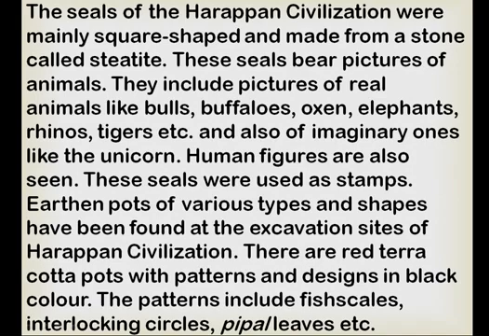On the seals, there was a picture of a bear, and there were realistic pictures of animals also, like bulls, buffaloes, oxen, elephants, rhinos, tigers, etc. On the seals there were also human figures. In that civilization, these seals were used as stamps.